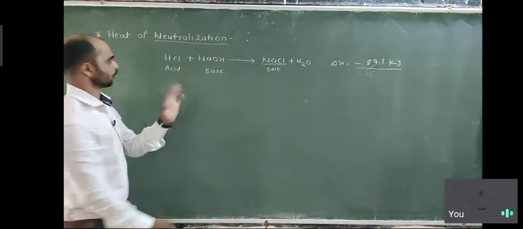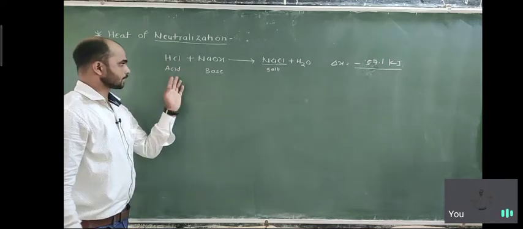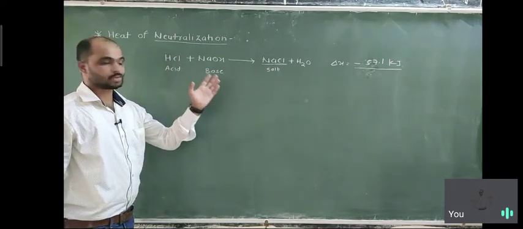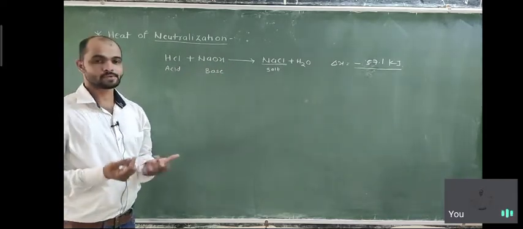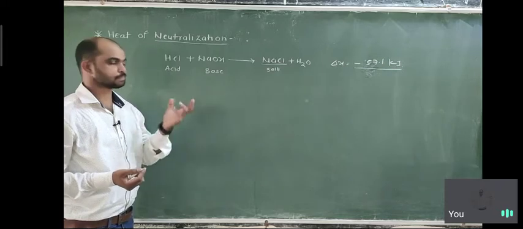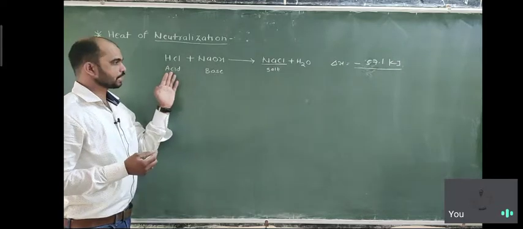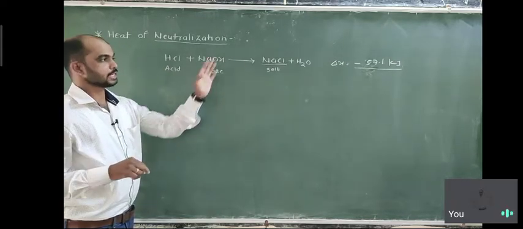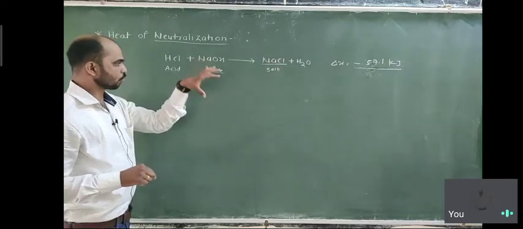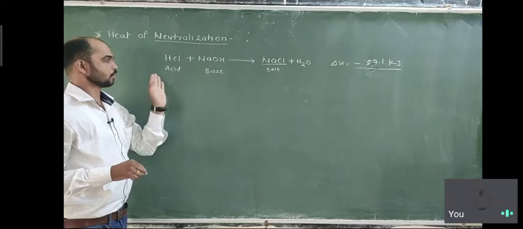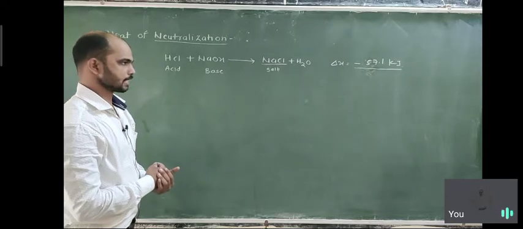So what is the heat of neutralization? When 1 gram equivalent of acid is neutralized by 1 gram equivalent of base, the heat released is the heat of neutralization. 1 gram equivalent means 1 mole, when we express it in the form of molarity or normality. So when 1 mole of acid is neutralized by 1 mole of base, the heat released is called heat of neutralization, or when 1 mole of base is neutralized by 1 mole of acid, the heat released is also called heat of neutralization.